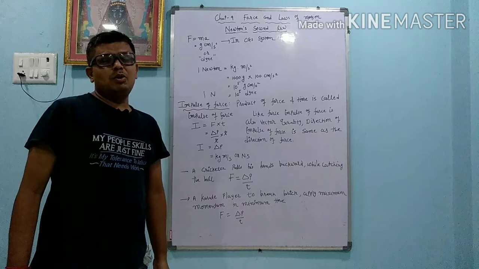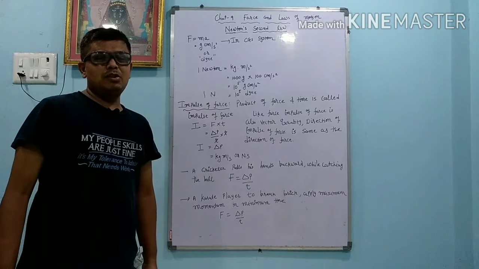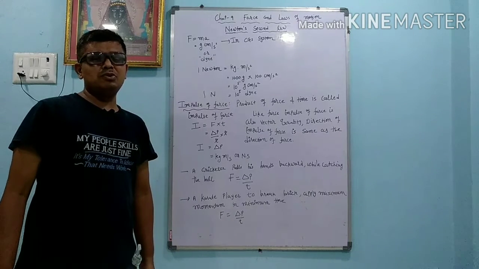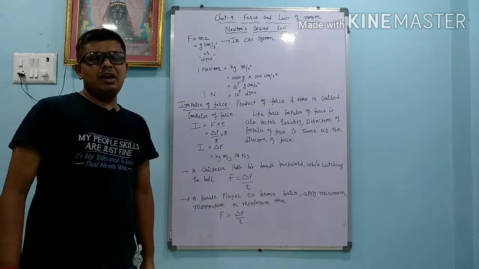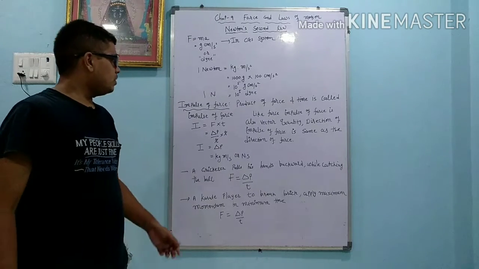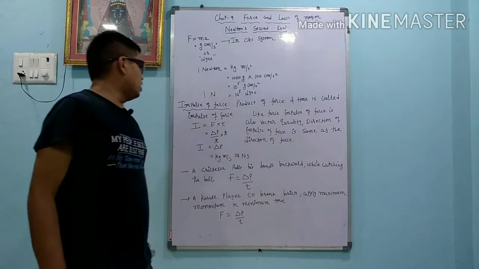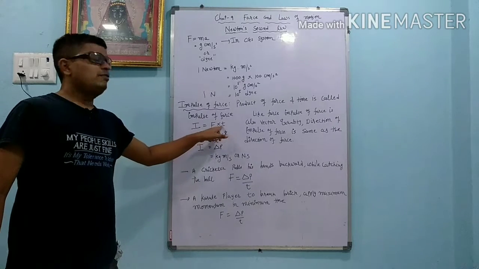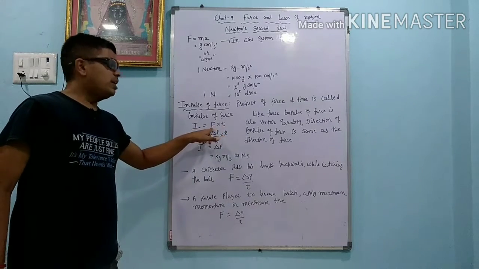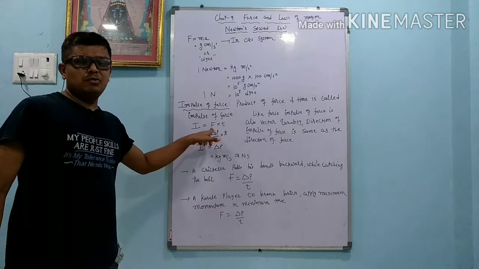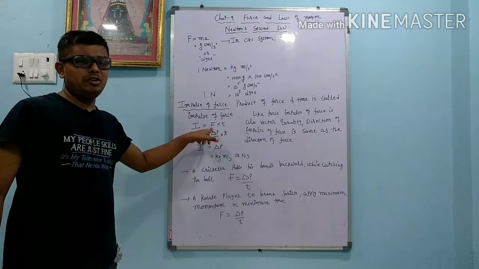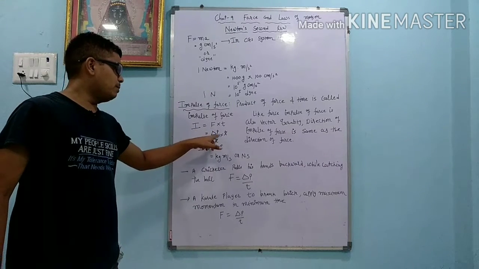Now another important physical quantity is called the impulse of force. Impulse of force is the product of force and time. So I equals F into t. Now we know that force equals change in momentum in unit time, so F equals delta P by t.